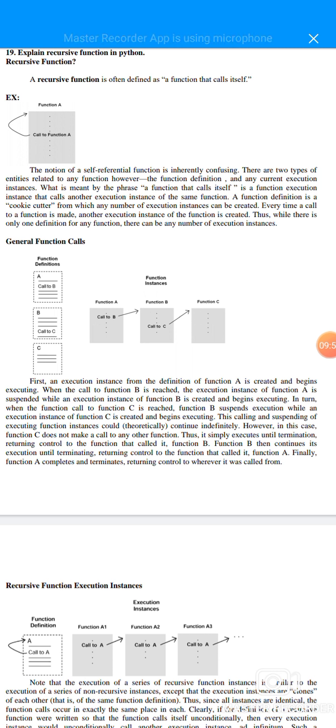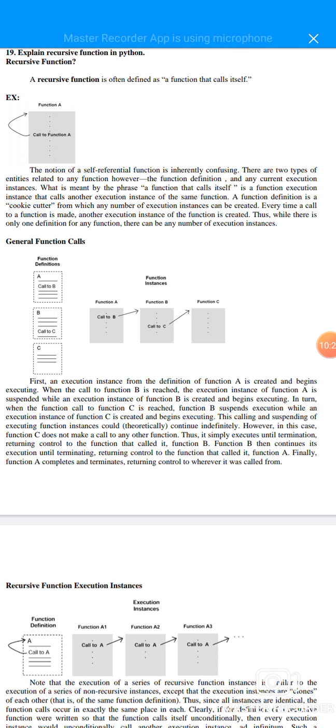In a general function call, A, B, C are three separate blocks. A calls B, B calls C. First, an execution instance from the definition of function A is created and begins executing. When the call to function B is reached, the execution instance of function A is suspended while an execution instance of function B is created and begins executing. When the call to function C is reached, function B is suspended while an execution instance of function C is created and begins executing.